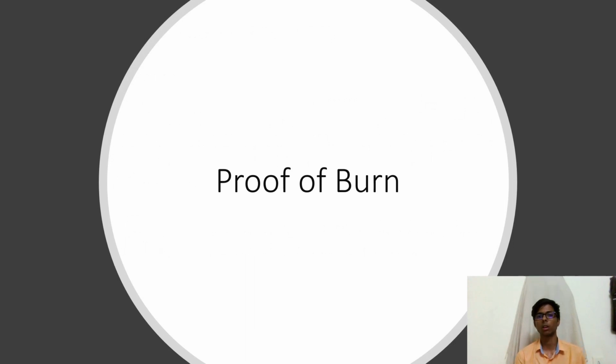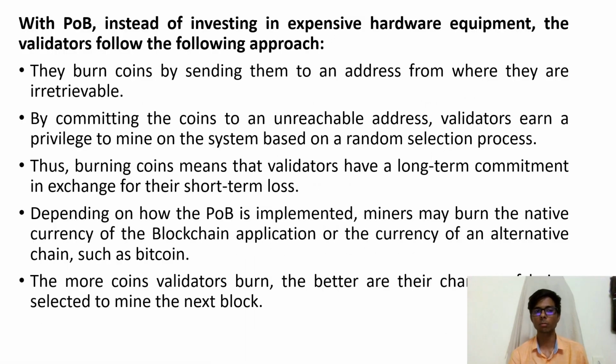Now, talking about the third algorithm, which is proof of burn. Unlike the previous two algorithms, it is pretty different. Here we actually burn coins. By burn, we mean sending the coins to unreachable addresses. A validator earns the privilege to mine on the system based on a random selection process first. As we have seen, for burning coins they have to send them to an unreachable address.